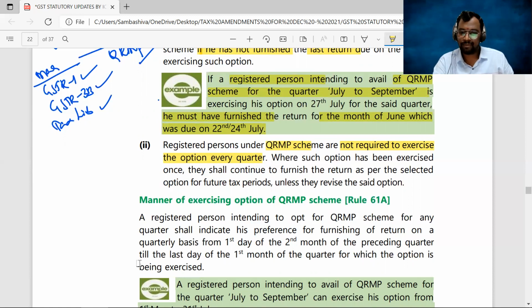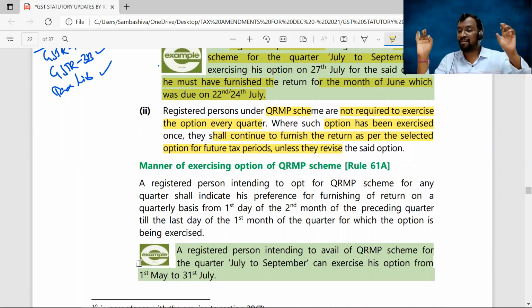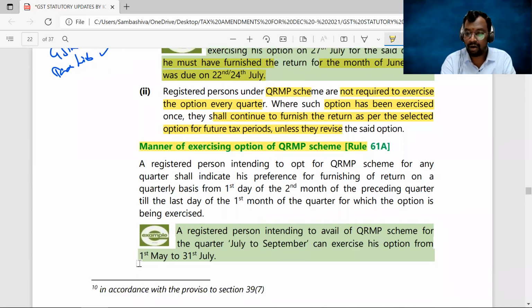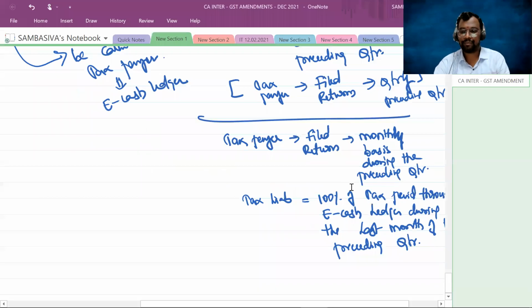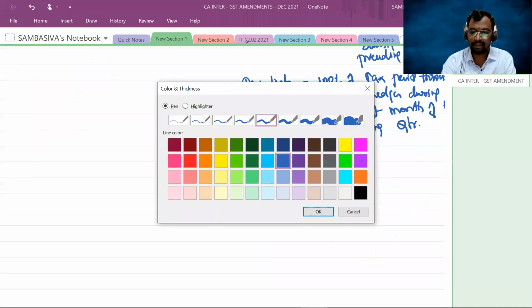Right, sir. Next. Because you can see here, once that option has been exercised, they shall continue to furnish the return as per the selected option for future tax periods. Clear, sir? Unless and until you revise your option, by default, this QRMP scheme continues. Clear, everyone? Next. Manner of exercising this option. Right. That means, let me explain with the help of the notes. Manner of exercising this option.